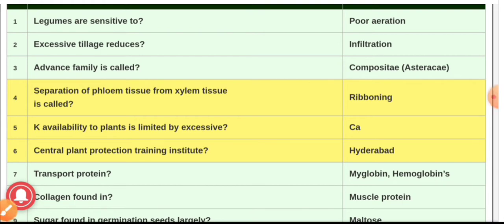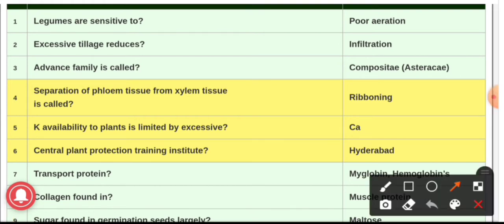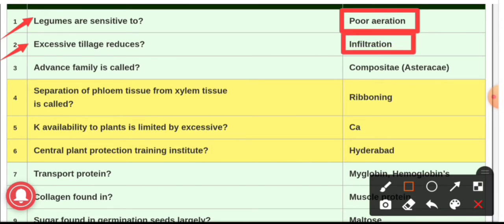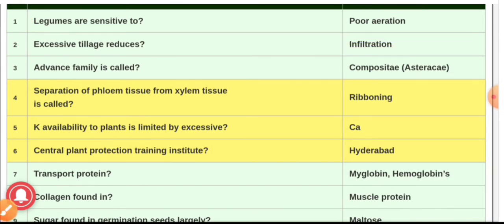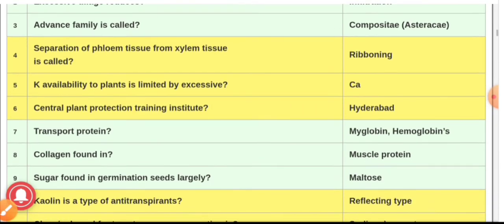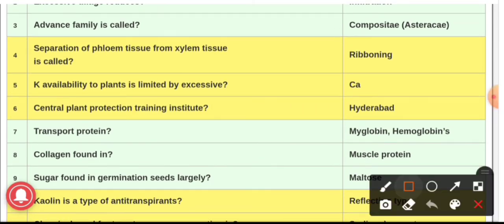So let's start here. Question number one, legumes are sensitive to, and the answer is poor aeration. Question number two, excessive tillage reduces, and the answer is infiltration. Excessive tillage reduces infiltration. Question number three, advanced family it is called as, and the answer is Compositae, also known